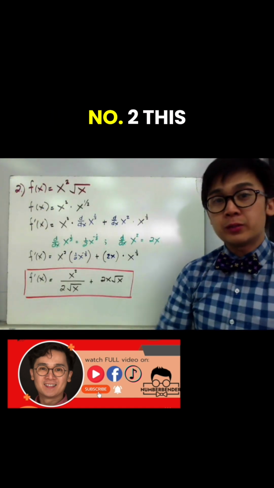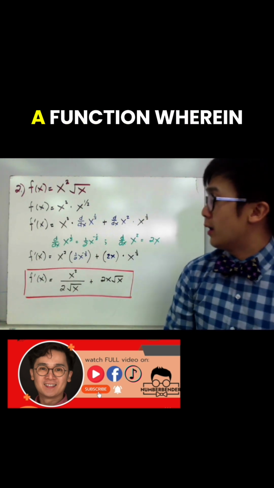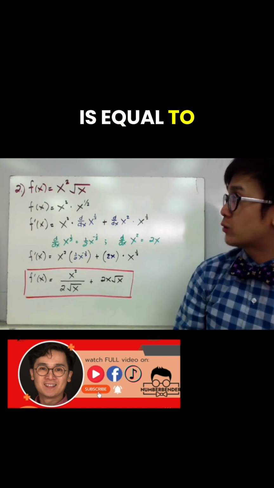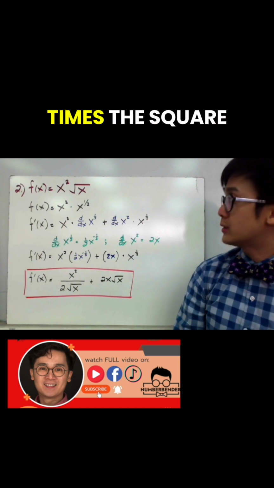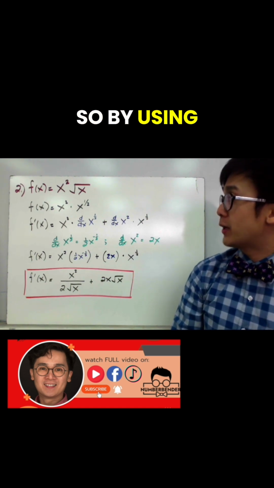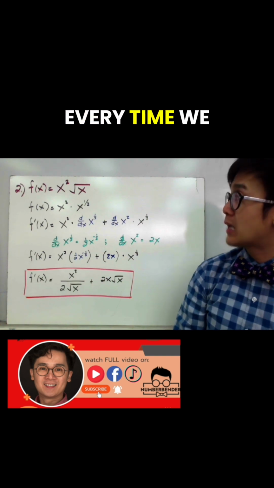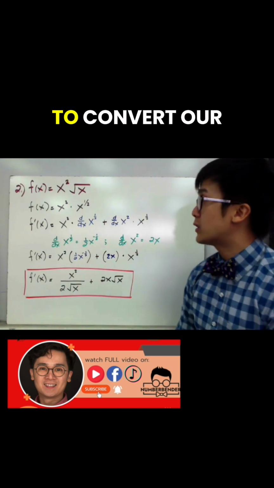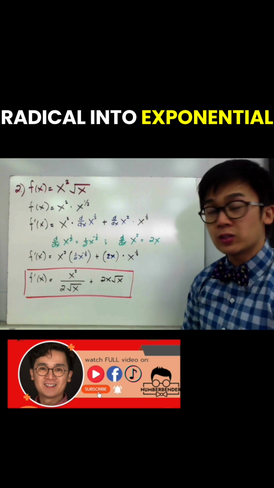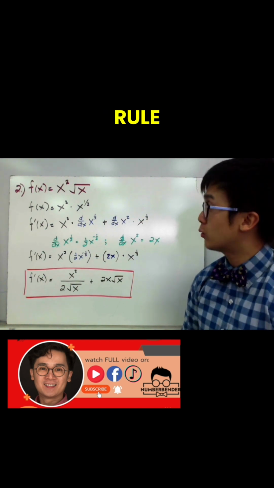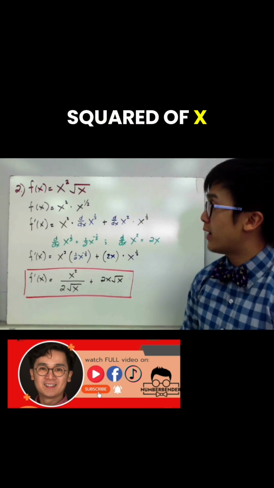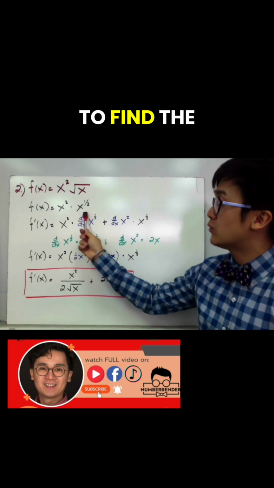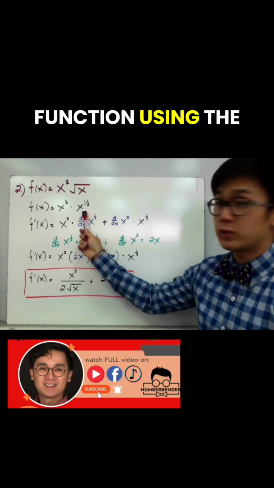Now for example number 2, this one is also a function wherein the product rule may work. So we have f of x is equal to x raised to the second power times the square root of x. By using the power rule, we know that every time we have a radical function, it's always easier if we convert our radical into exponential form. So before I use the product rule, I'm just going to convert my square root of x into x raised to 1/2. And by doing so, I'd be able to find the derivative of this function using the power rule.